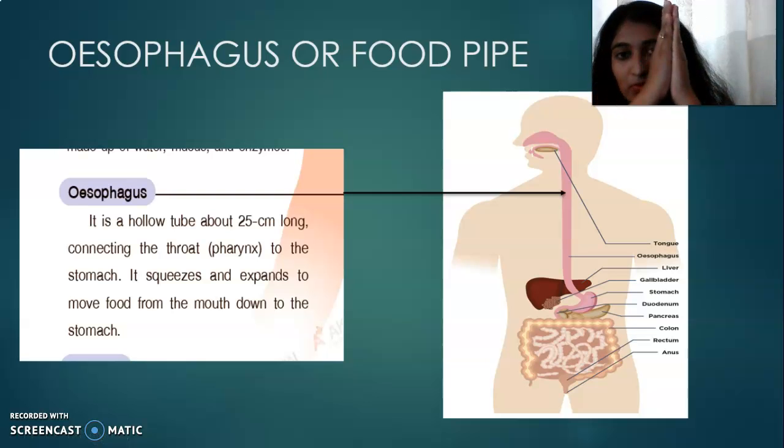Squeeze and expand. Squeeze and expand. Like this, the food is going down the esophagus. Okay, and the food now moves from the food pipe down to the stomach. Now the food has reached our stomach. First part is our mouth, then it goes to the esophagus. Third, the food moves to the stomach.